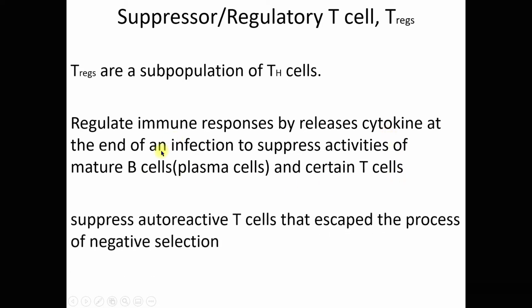These Tregs also suppress autoreactive T cells that escape the process of negative selection. Remember the negative selection? T cells that show reaction towards self-antigen. So these T cells that already escaped from the negative selection will be suppressed by the Tregs.